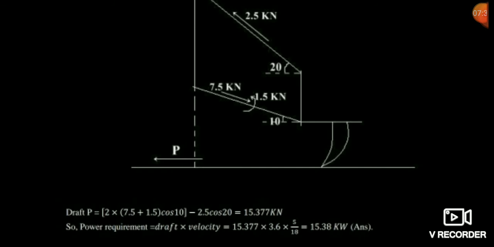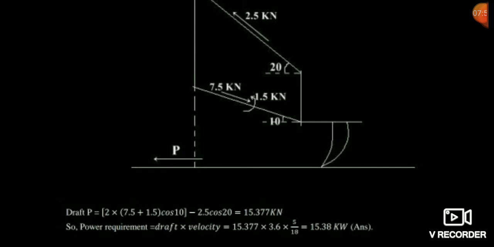So 7.5 plus 1.5, that's why, if its direction, here you can see that the direction is clockwise. If the direction is anti-clockwise, then 7.5 minus 1.5. But here the direction is clockwise.